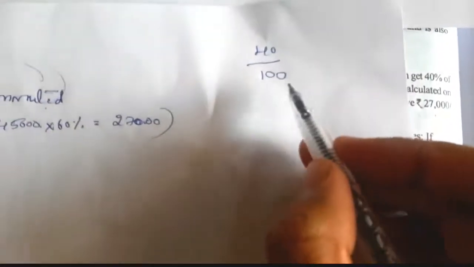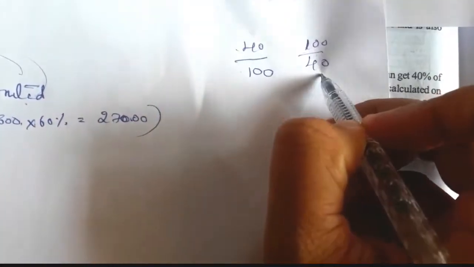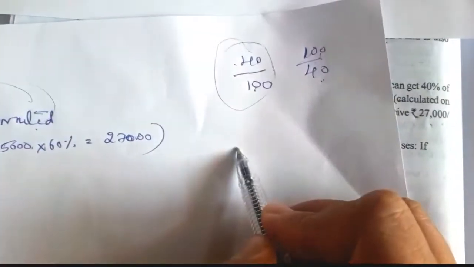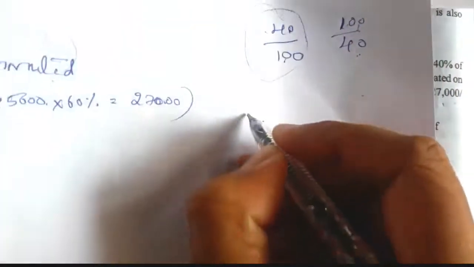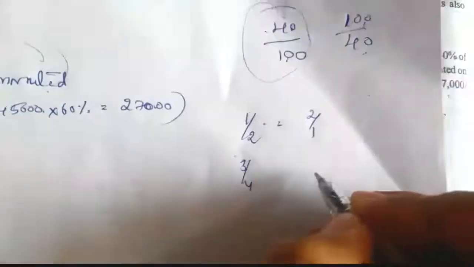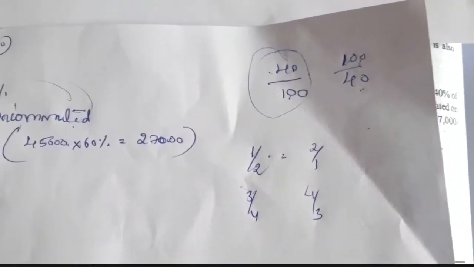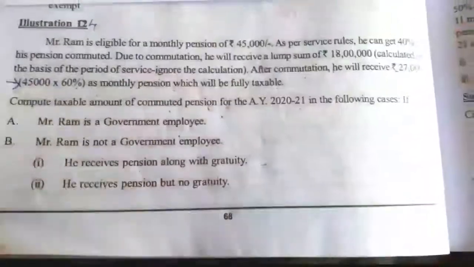40% means 40/100. So while applying the formula, we have to write 100/40, isn't it? What we multiply should be divided, what we divide should be multiplied. So if they give 40%, then we have to write 100/40. If they give 60%, then we have to write 100/60. Understood? If they give 1/2, we have to write 2/1. If they give 3/4, then 4/3. So if they give it in percentage, then we have to convert it.